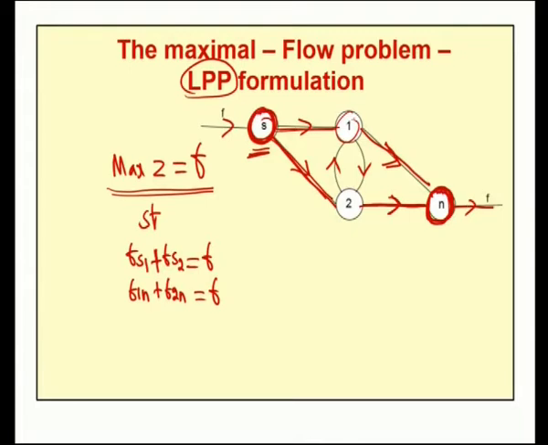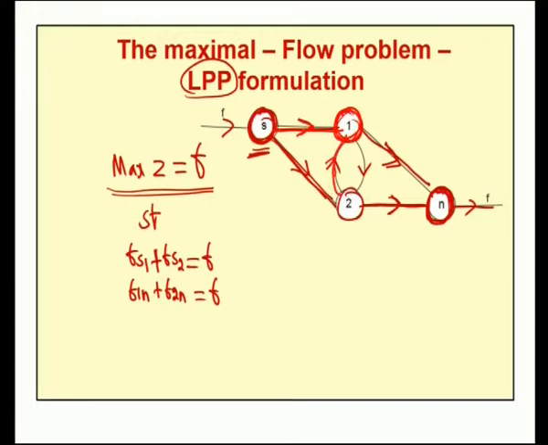Now, we have two intermediate nodes, node 1 and node 2. For those two nodes, we will put constraints in terms of conservation. If we consider node 1, the total flow into that node is, one from node S, which is Fs1, and another from node 2, which is F21.